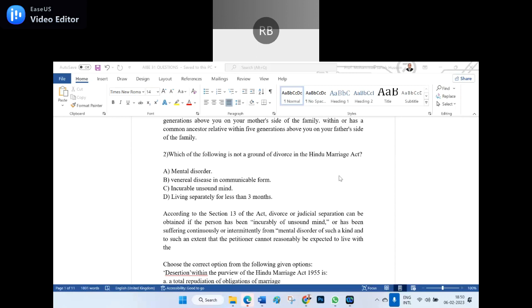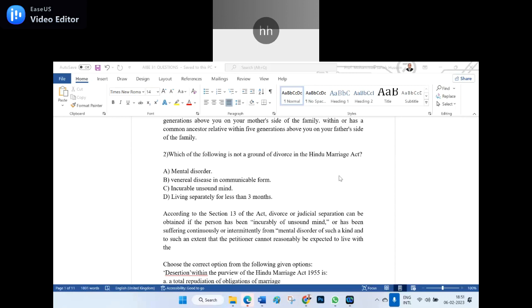Desertion, how much? 7 years? 7 years means presumption of death. 3 years? No, desertion for 2 consecutive years is enough. Okay, sir. Consecutive 2 years is enough for desertion. So here, not a ground for divorce means only D is the answer. Am I right? Yes, sir.